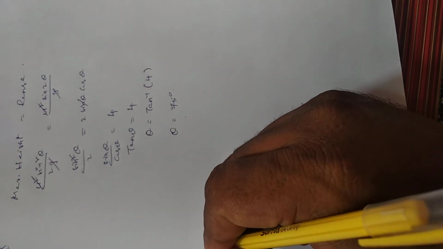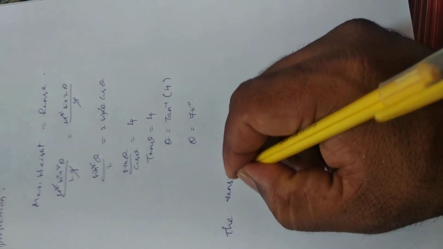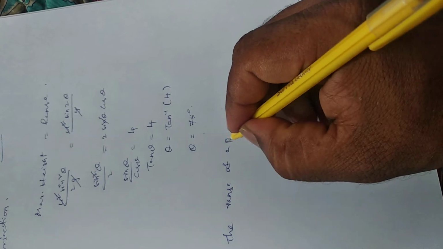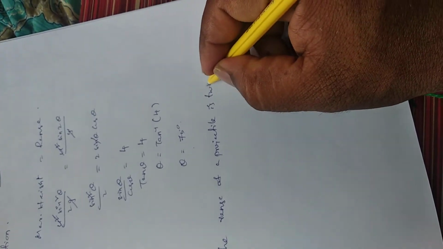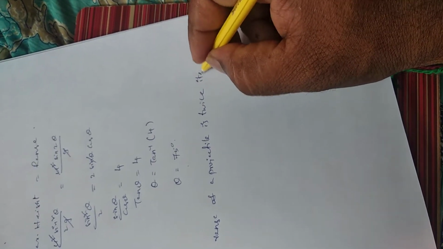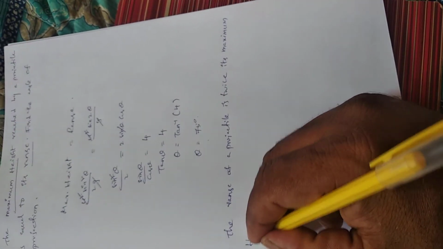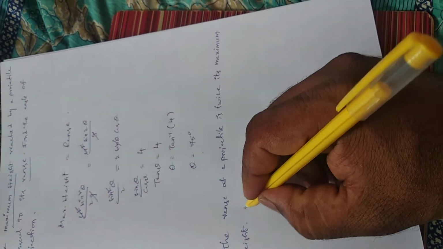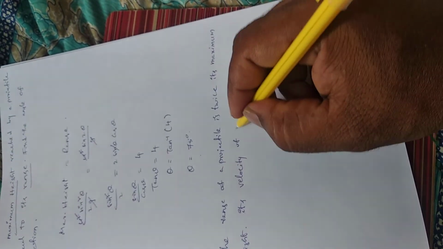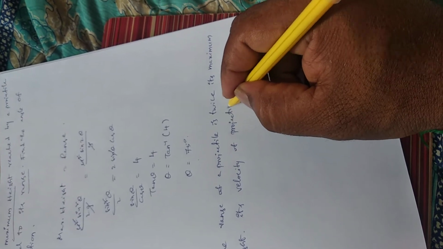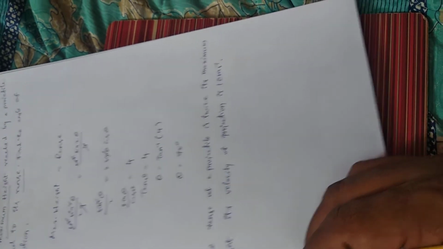Next, another problem. The range of a projectile is twice its maximum height. Its velocity of projection is 10 meter per second.